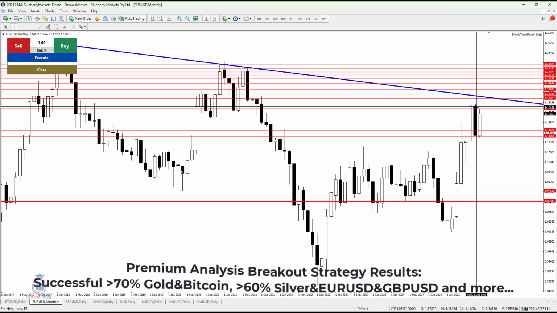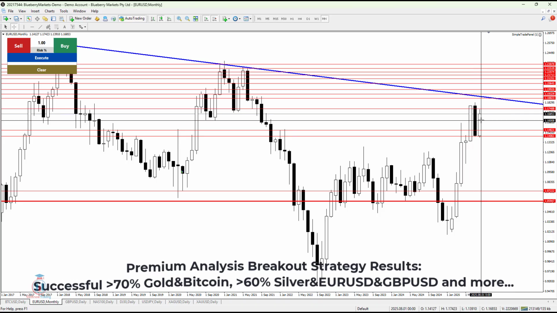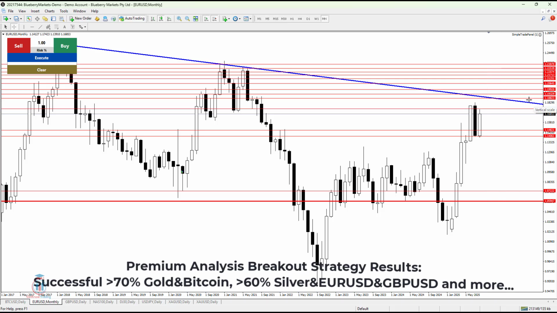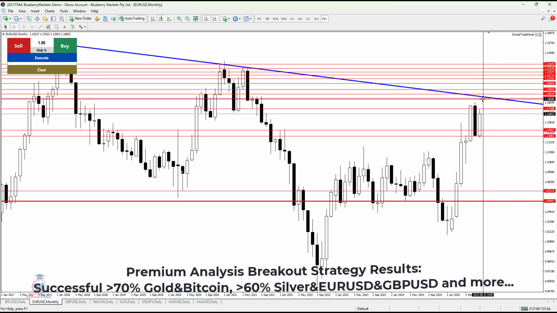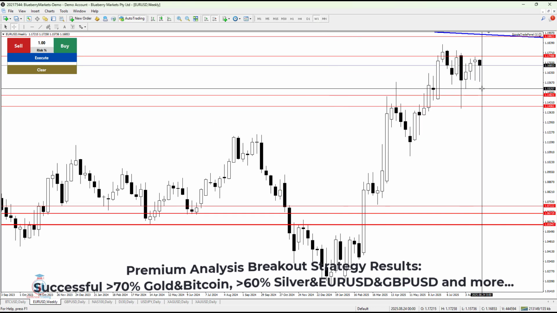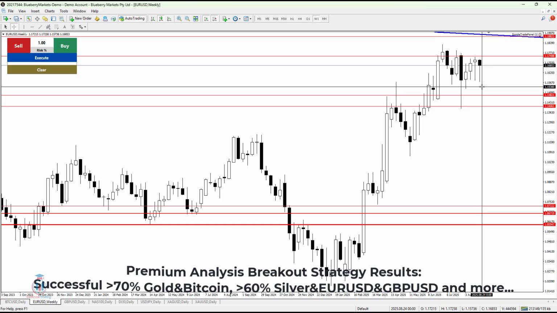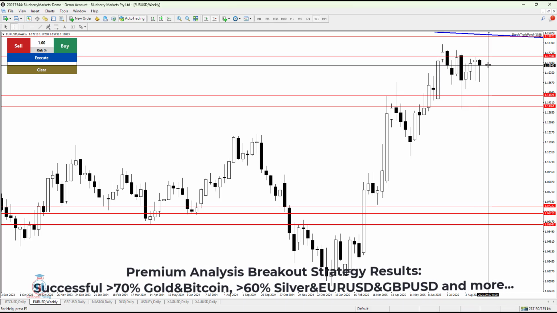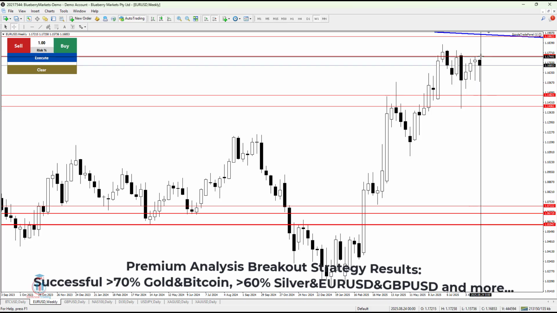But currently the monthly time frame shows bullish momentum that is still active, and there is a potential that the price reaches 1.18823, which is a confluence of resistance. For that we need to go to the lower time frame and see how the price is behaving here. What we currently see is the price reaching very close to this area of resistance.